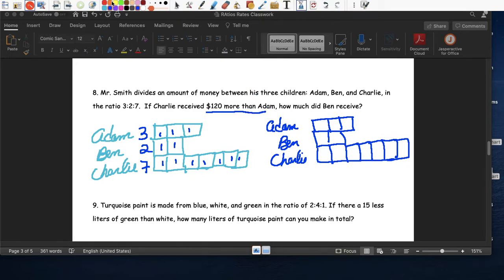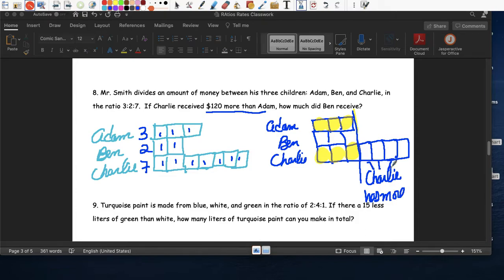Entonces, if you think about it, Adam and Charlie, right? Let's compare Adam and Charlie. Adam has money, Charlie has money. But from here on, de aquí adelante, from this box on, Charlie has more, tiene more.